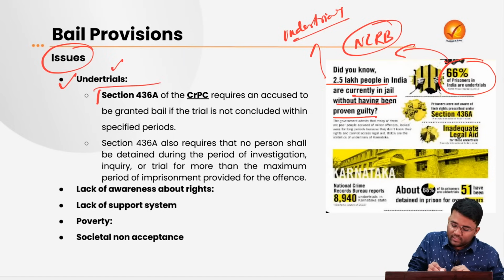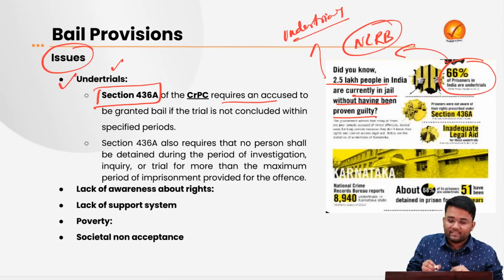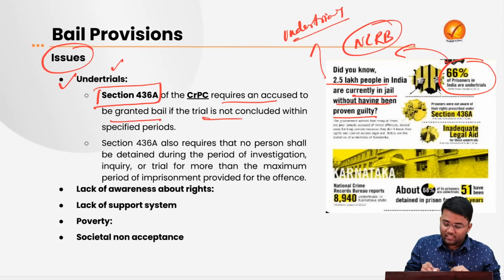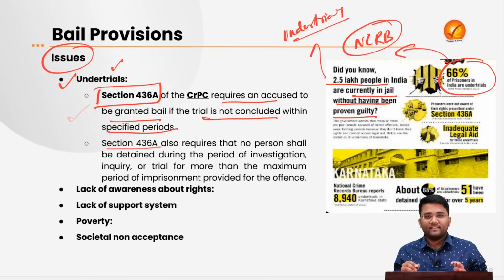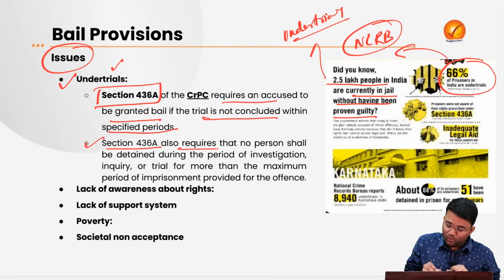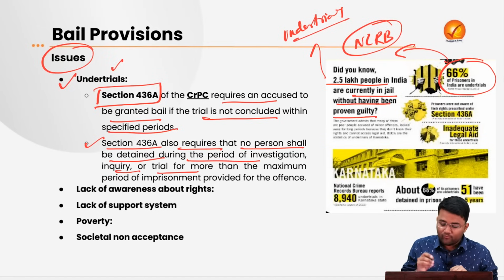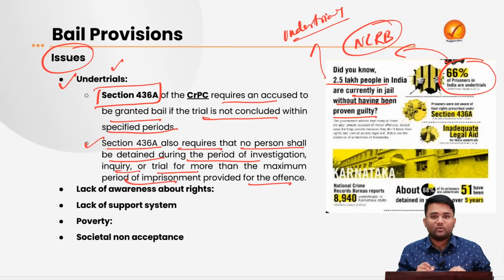Section 436A of CrPC requires an accused to be granted bail if the trial is not concluded within the specific periods. But there is very low awareness about Section 436A of CrPC. Section 436A also requires that no person shall be detained during the period of investigation, inquiry or trial for more than the maximum period of imprisonment provided for that particular offence.